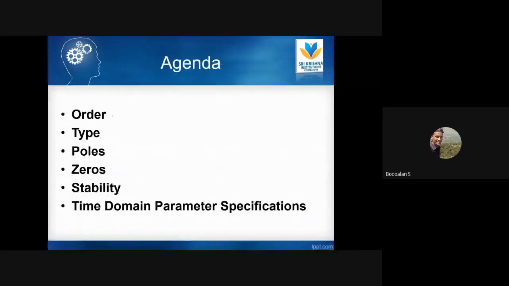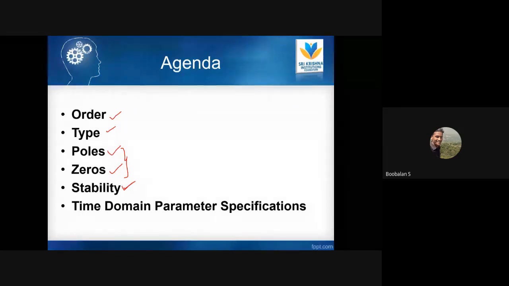These are the things we have already discussed: order of system, type of system, poles, zeros, and stability. Based upon the location of poles and zeros, you can identify the stability of your system. If the system is not stable, we need to design a particular controller to make this unstable system into a stable system. In the coming class, we are going to analyze the time domain parameters.